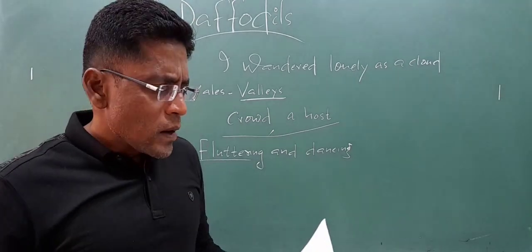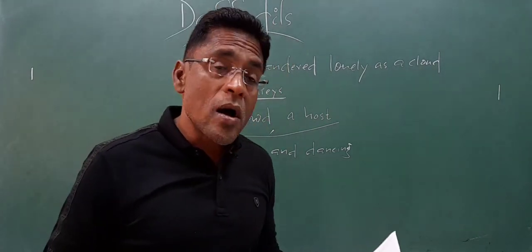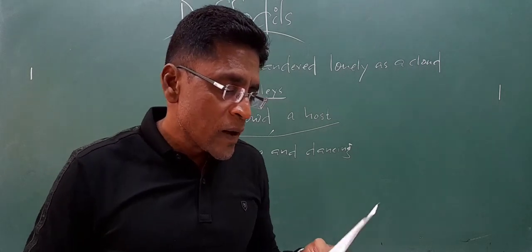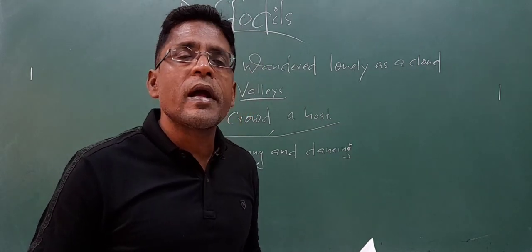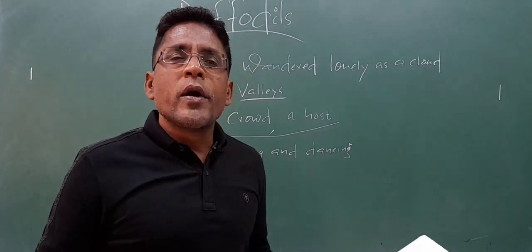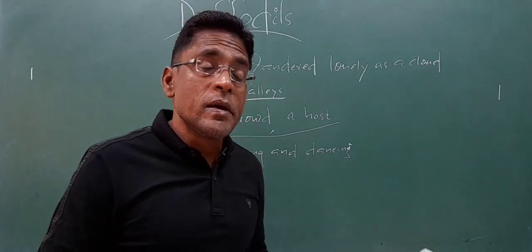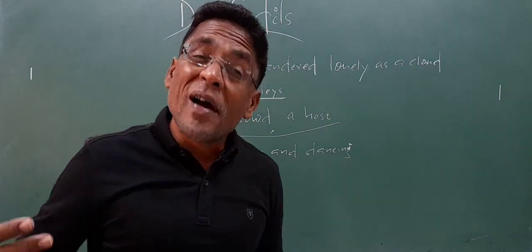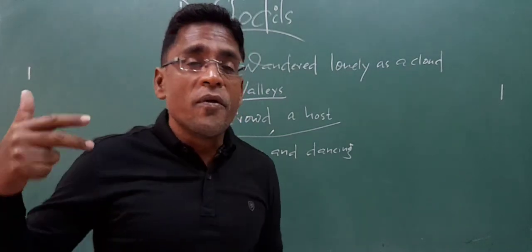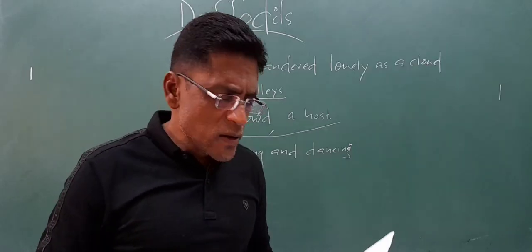Well, coming over to the next stanza. Continuous as the stars that shine and twinkle on the Milky Way, they stretched in never-ending line. Second stanza. The poet continues to sing the beauty of the daffodils. The poet here glorifies the daffodils. He is so charmed, so fascinated by these rich yellow golden daffodils.